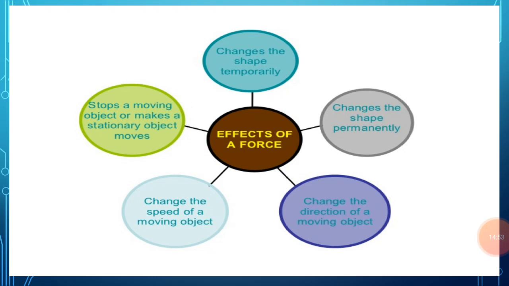Now the second effect of the force is that a force can stop a moving object. It can also stop a moving object, and this can be explained with the help of this example. Take a rubber ball and place it on a table and push the rubber ball gently so that it starts moving. Now place your palm in front of the moving ball.